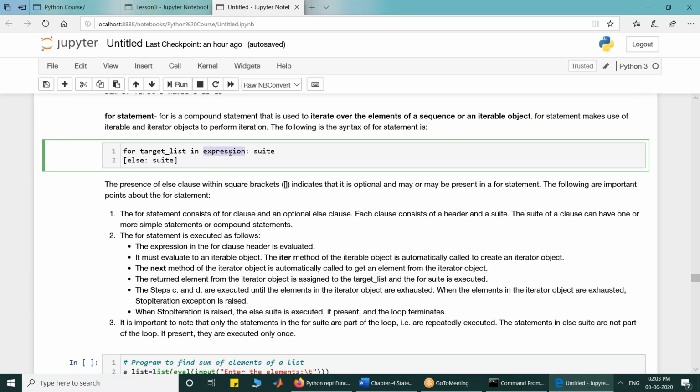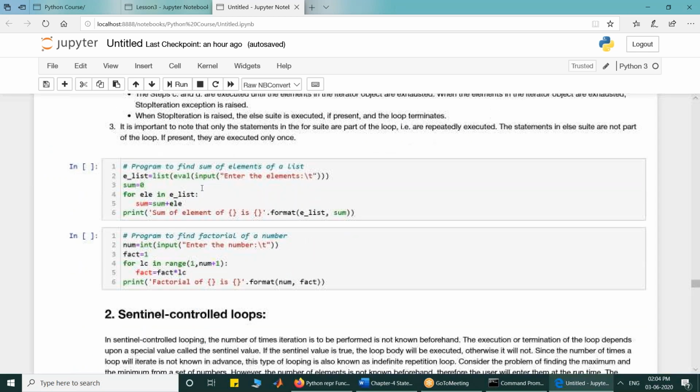So firstly, the expression is evaluated. The expression must evaluate to an iterable object. The elements of the iterable object, one by one, are assigned to the target in the target list, and then the suite is executed. When the iterable object is exhausted, when the next method of the iterable raises the StopIteration exception, then the loop is terminated. So look at it.